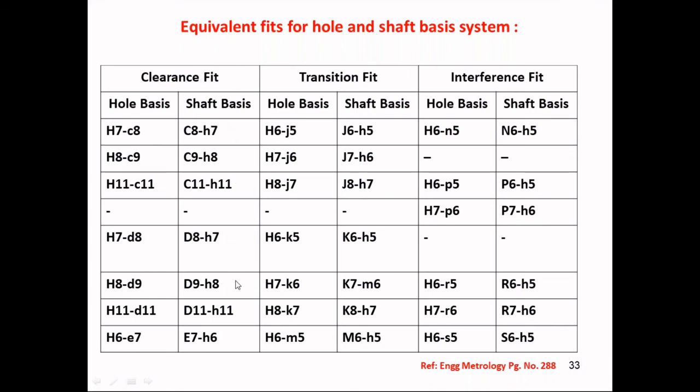This table provides us the clearance fit. Many of you might have the question: I have a basic size of 40, 50, or 45, any numerical value, and suppose I want an interference fit, which can I select? You can get it from this. There are a number of possible combinations. If your basic size is 70 and you want an interference fit, you can use, for example, H6 and P5. It will provide us the interference fit.